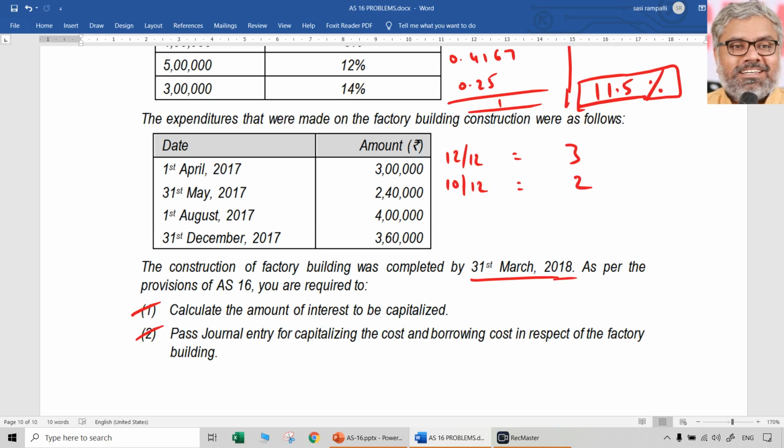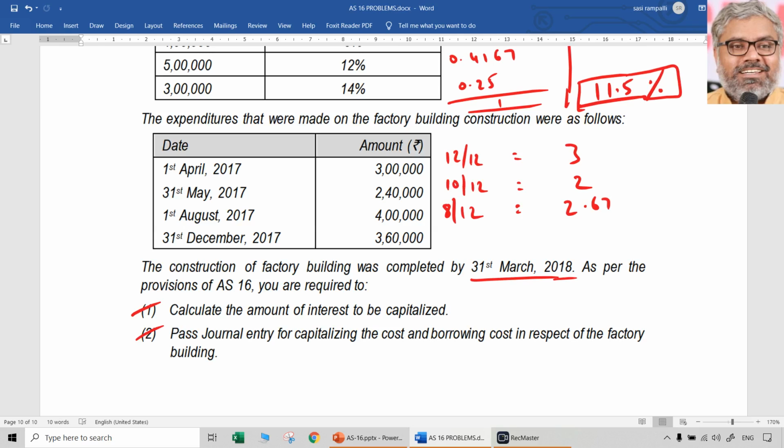Then 4 lakhs on 1st August: August, September, October, November, December, January, February, March, that is 8 months, so 4 into 8 by 12, which is 2.67 approximately.